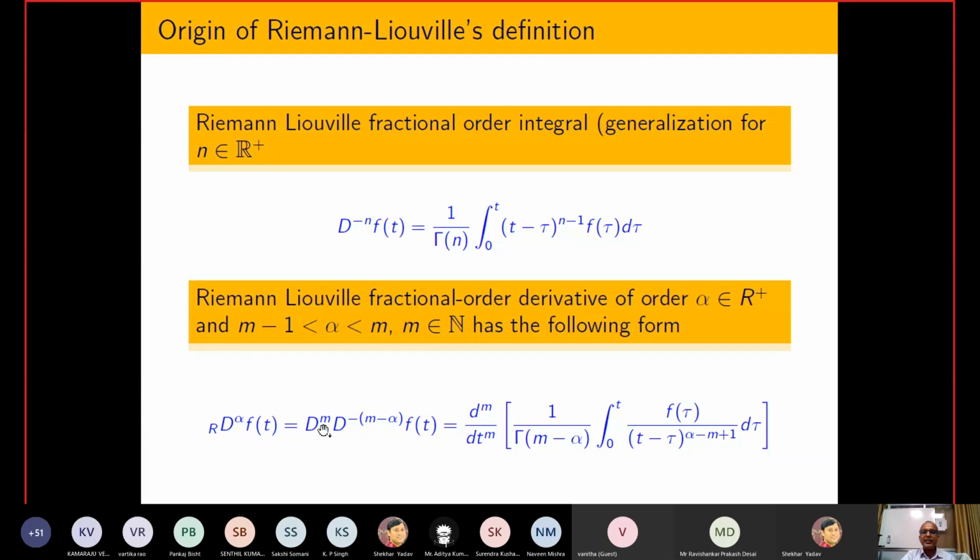So if you have D power alpha, that means D power half you have to calculate, then try to see the nearest integer. If alpha is half, then that lies between 0 and 1.